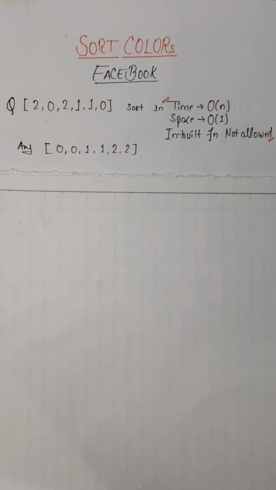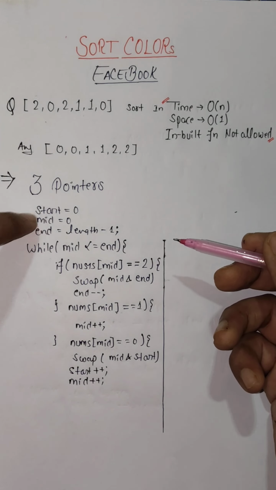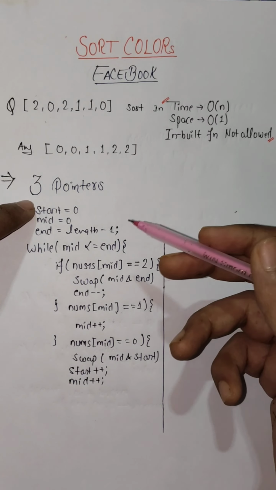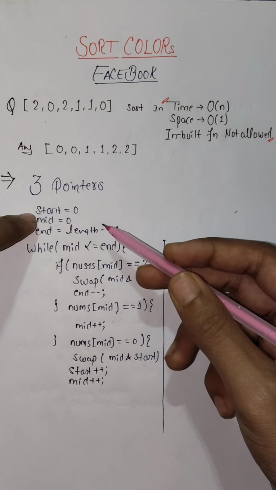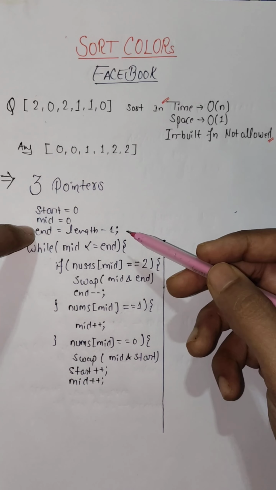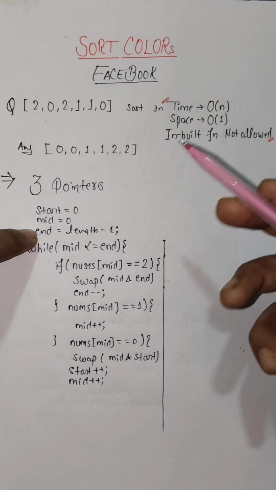So to solve this, we are going to use a 3-pointer approach in which we will take 3 pointers: start, mid and end. Start will point to the position where the next 0 should go, mid is the current element being examined in the array, and end is the point where the next 2 should go.